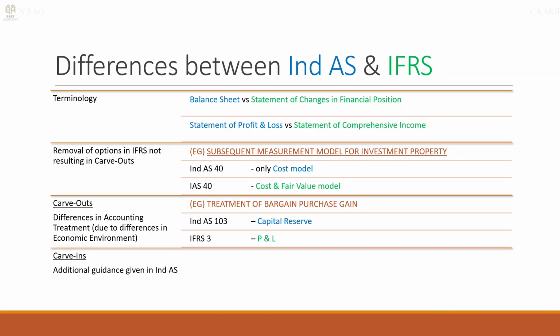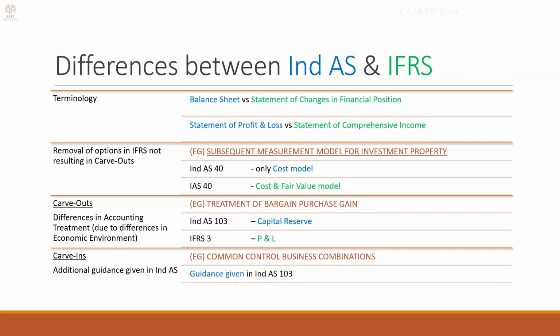And the last type of difference is carve in, where additional guidance is given in Ind AS. An example is common control business combinations, that is takeovers which are ultimately under the same control of the parent before and after the transaction. So guidance is given in Ind AS, but no such guidance is given in IFRS.